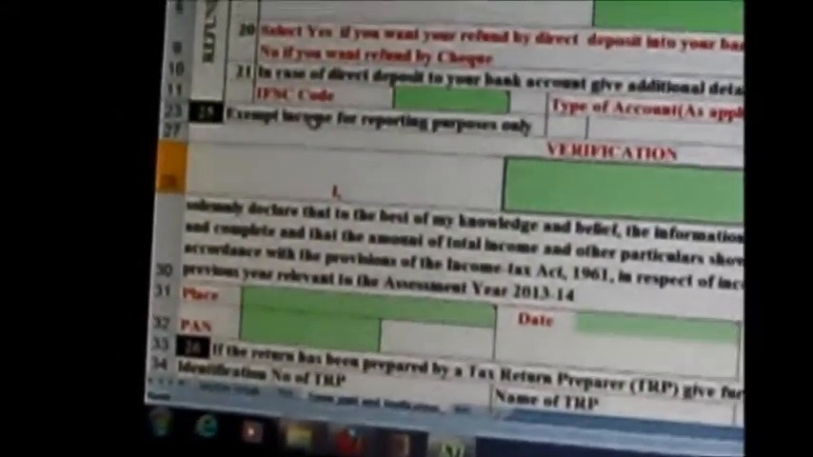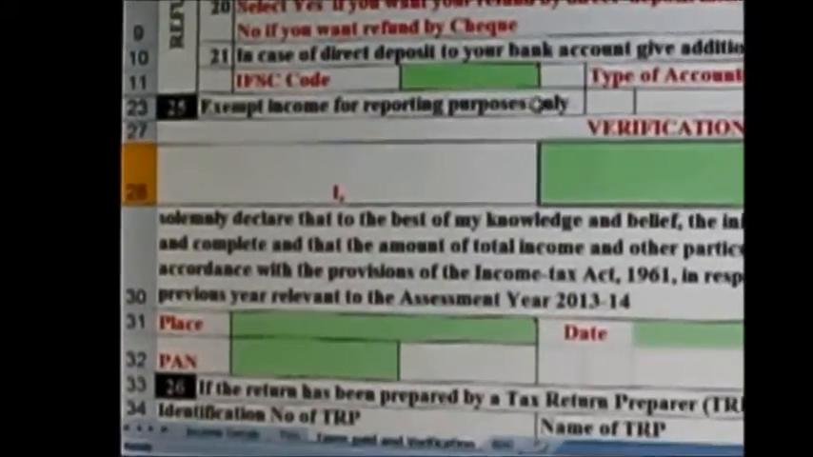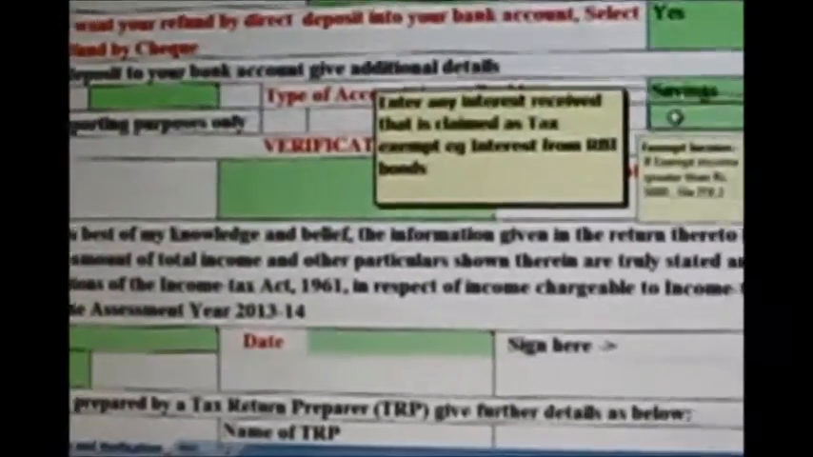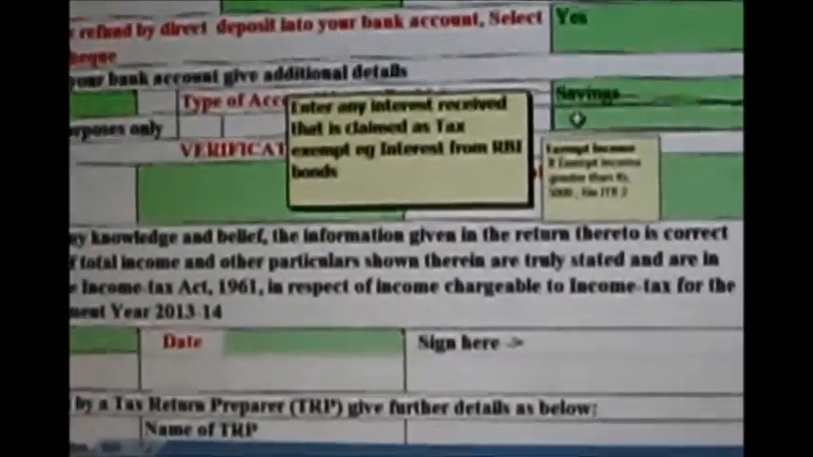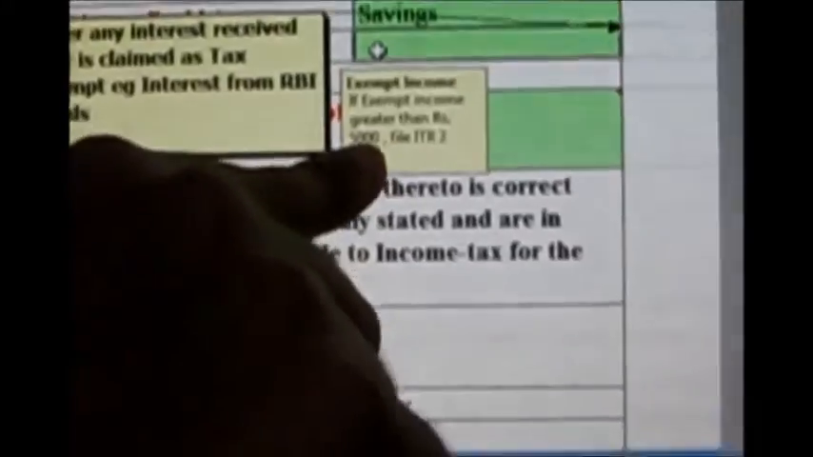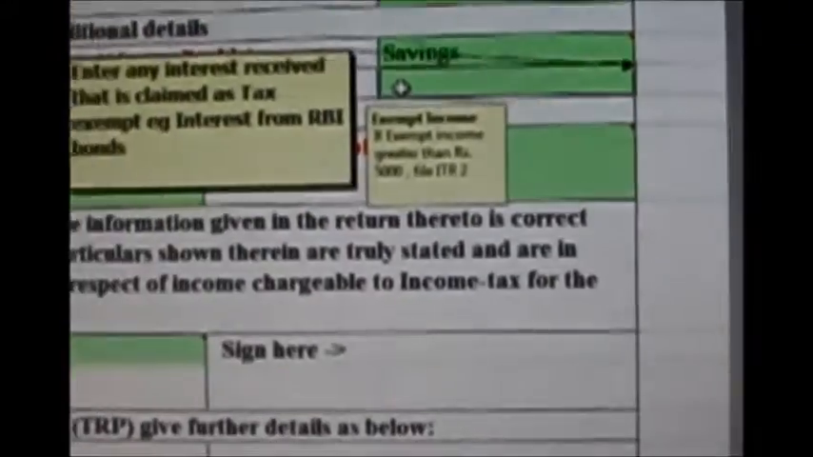This last option is also important: exempt income, for reporting purposes only. This option is important because, see here it is mentioned, if your exempt income is greater than 5,000 rupees, you need to fill ITR form 2. Now what all things are included in exempt income? Exempt income under section 10 is a very broad category.